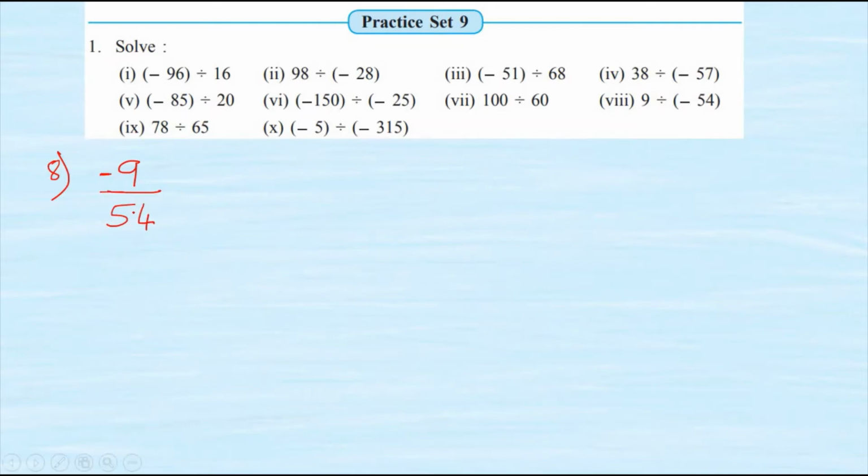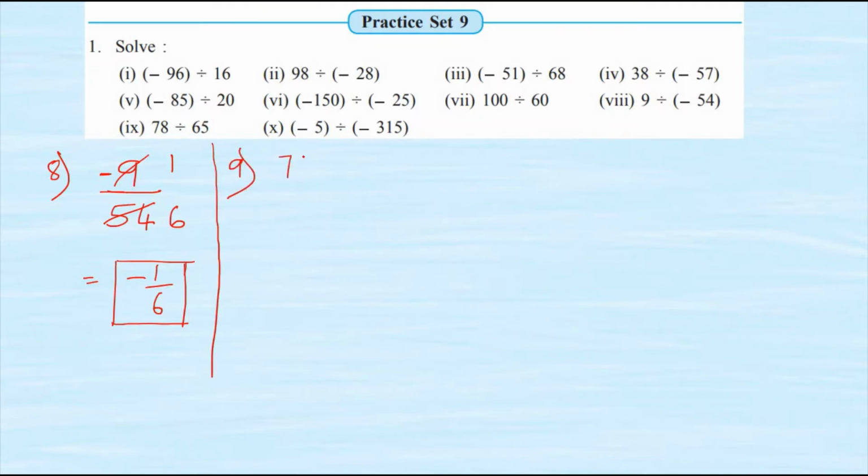Minus 9 upon 54. So now I will use the table of 9 itself. So 9 1s are 9 and 9 6s are 54. And hence this is my final answer. Minus 1 upon 6, as it cannot be lowered further. Coming to the next sum.